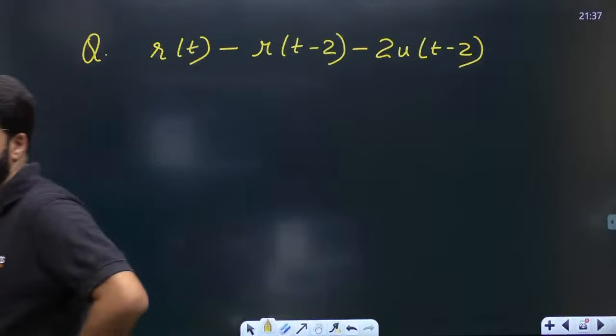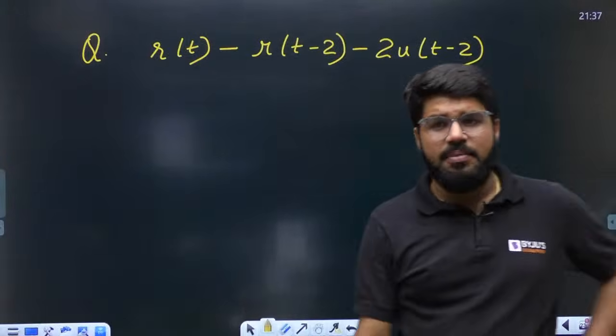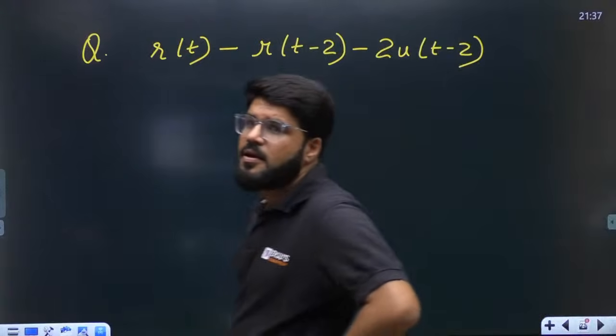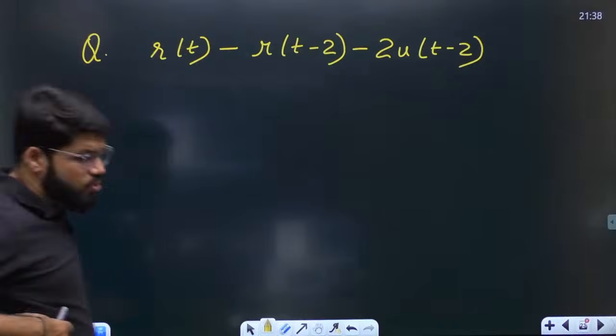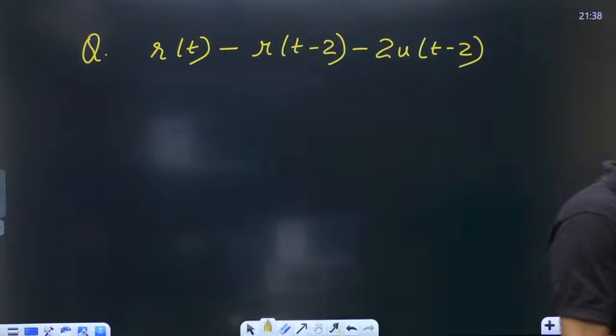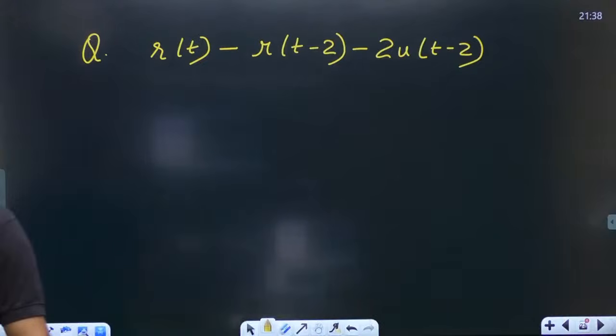Let us talk about this waveform. Okay. Yes guys, tell me. What is r(t) minus r(t minus 2) minus 2u(t minus 2)? Tell me.